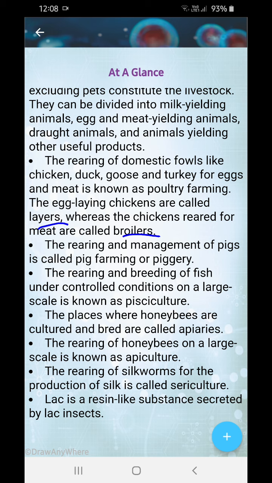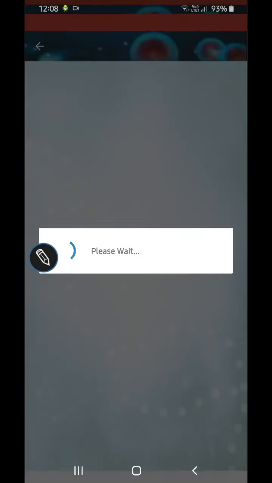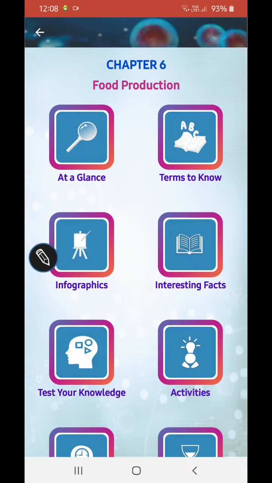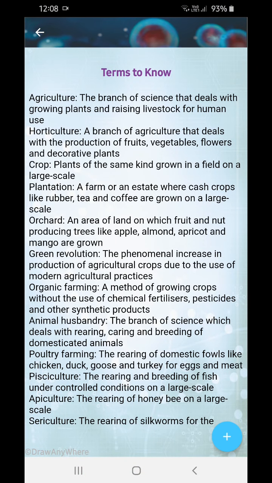Lac is a resin-like substance secreted by the lac insects. Okay, that lac is also used for making gums. Okay, not medicines, gums. Okay, now see very carefully.